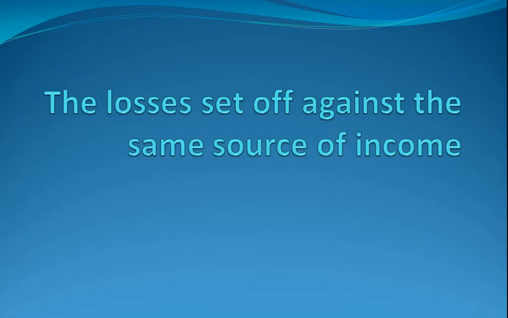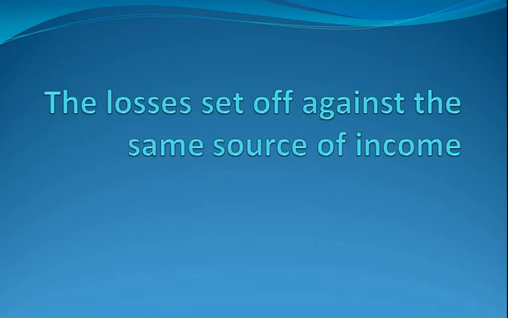I repeat once again, when you try to adjust the source of loss with the same source of income is known as inter-source. That is, house property loss is set off against the house property income, or one business loss is set off against the second business income. This is known as inter-source set off.